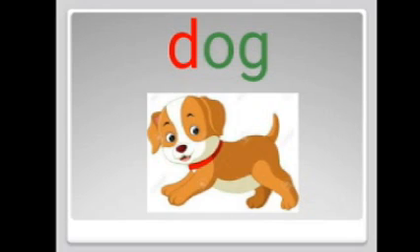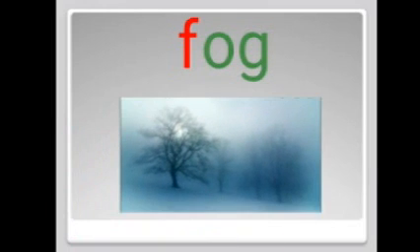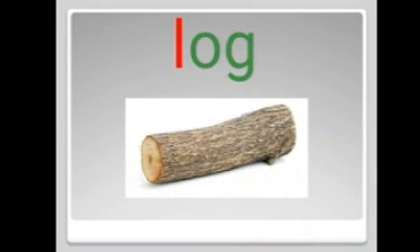The next letter we are going to add is F. What is the sound for the letter F? It's F. F og fog. Mostly in the winter season, you can see a white snow covered all over the places. You can feel it. The next letter we are going to add is L. The sound for the letter L is L. L og log. Log is a thick piece of wood.